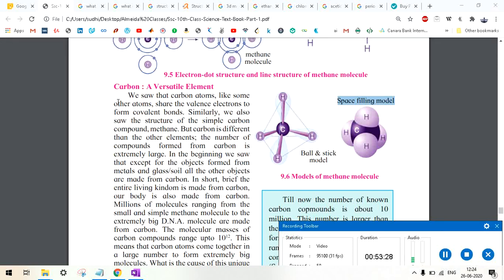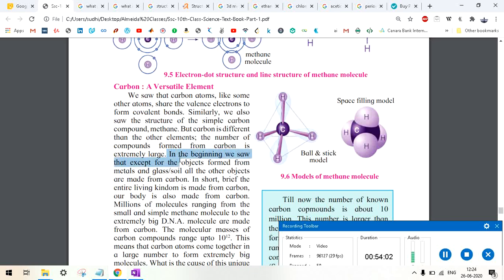We saw that carbon atoms, like some other atoms, share the valence electron. Now what are the other atoms here? We just read, hydrogen does by forming a single bond, oxygen does by forming a double bond, and nitrogen does by forming a triple bond. So like carbon, there are some other atoms also that share the valence electron to form covalent bonds. Similarly, we also saw the structure of a simple carbon compound, methane, but carbon is different from other elements. Why? The number of compounds formed from carbon is extremely large.